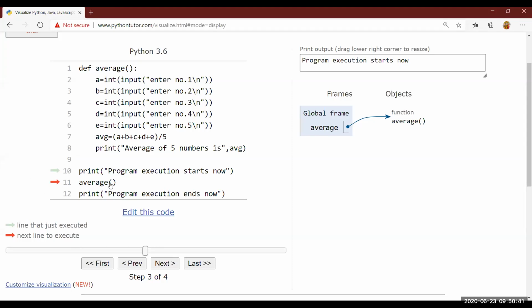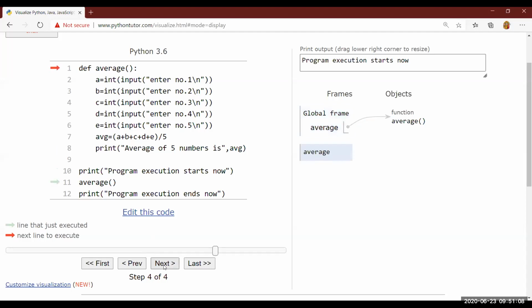We all know when we call a function, the control will move to the definition, where the working of the function is written. That means from this line, the cursor will now move to line number 1. And one by one it will execute, because this name is associated with this function. So it will be moving to that function body. Just see here, visualize it.